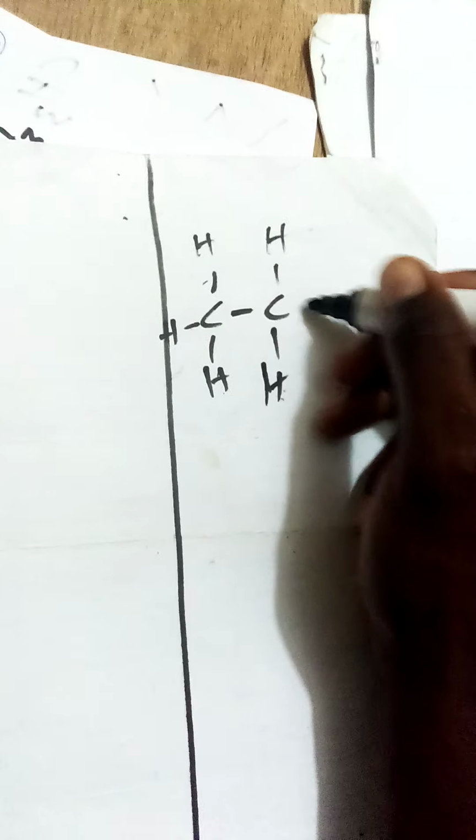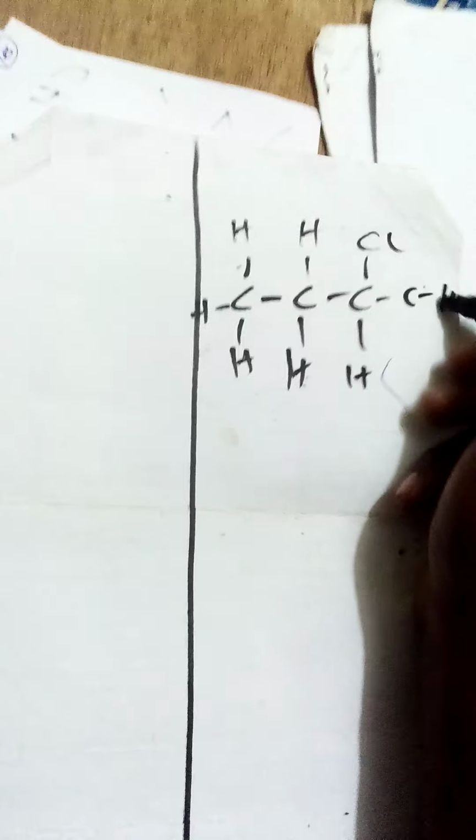You have C here, H H H H H H. Something like this is given to you. How are you going to name it?